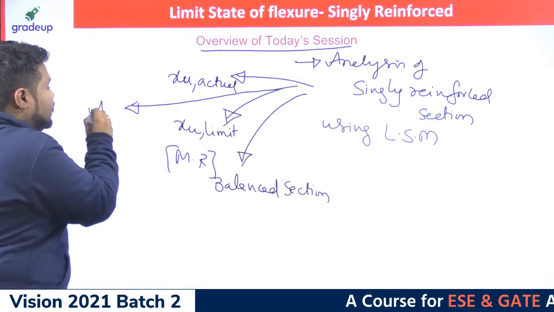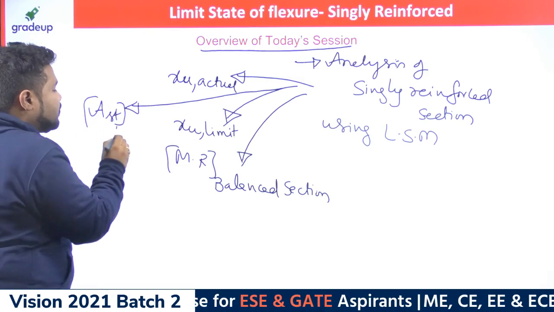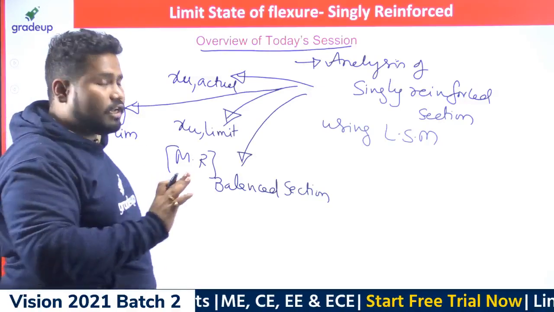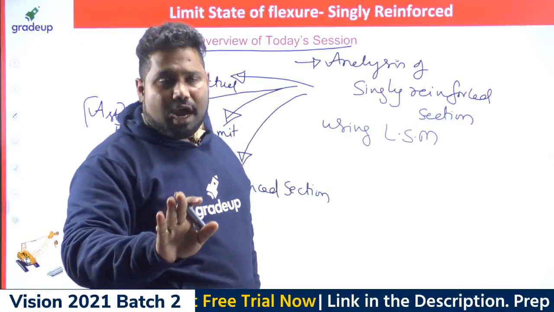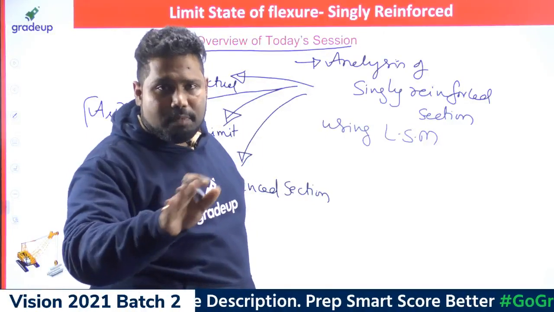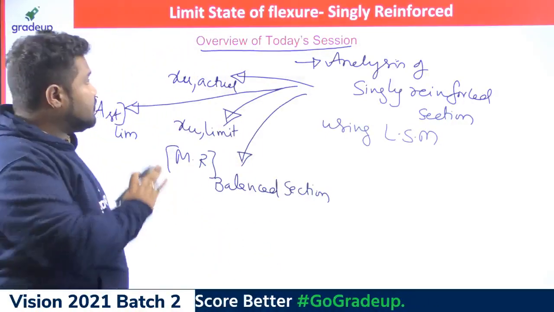The time is only 1 hour, so I can cover this much, and in addition I will cover problems over this. So that is the main agenda.